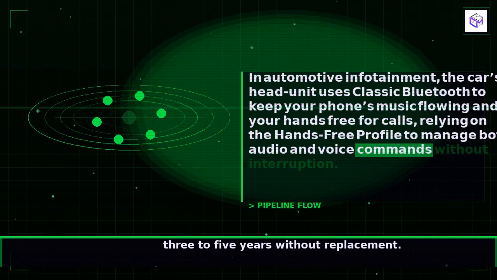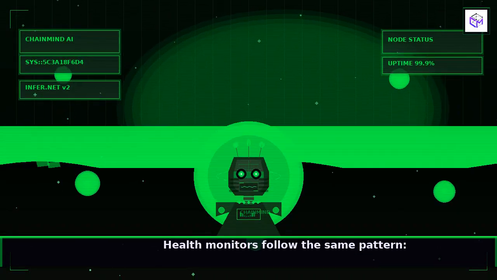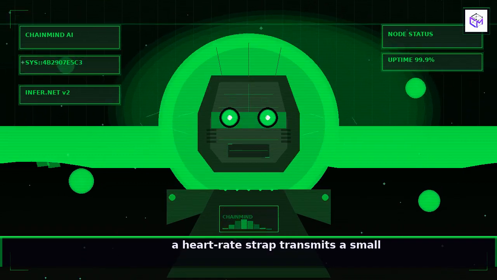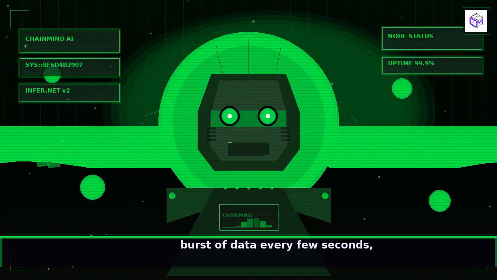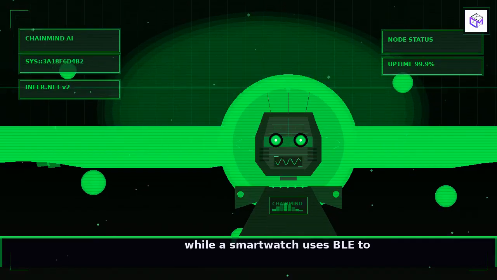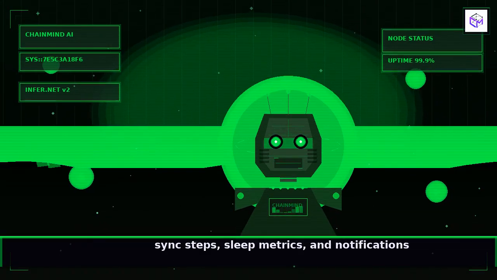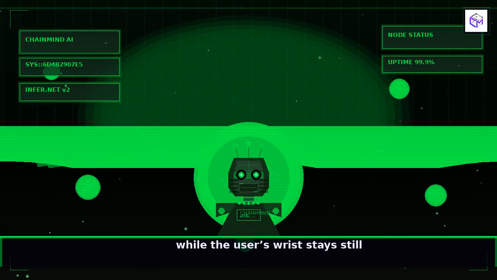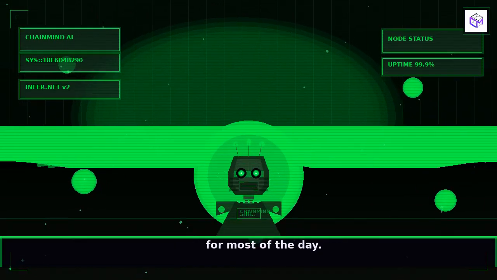In the retail world, beacons broadcast advertising packets every few hundred milliseconds, letting a shopper's phone discover a nearby sale the moment they step into a store aisle. All of these scenarios share a common thread: intermittent data, strict power budgets, and the need for fast discovery.